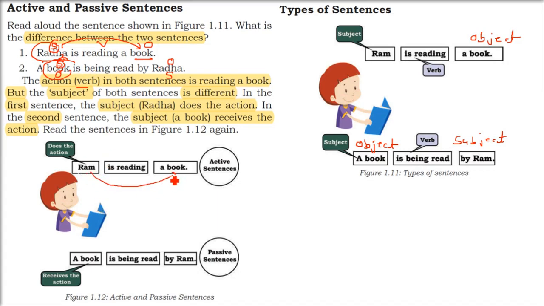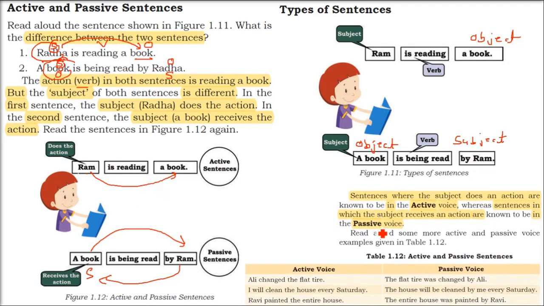Now Ram is reading a book. That is the active sentence. A book is being read by Ram. So Ram is doing an action, active. The book is receiving an action. That is a passive sentence. So sentences where the subject does an action, this is called an active voice. The sentences in which the subject receives an action, these are called passive voice.